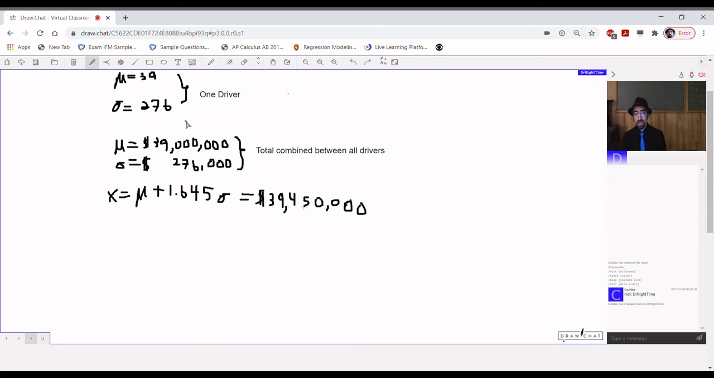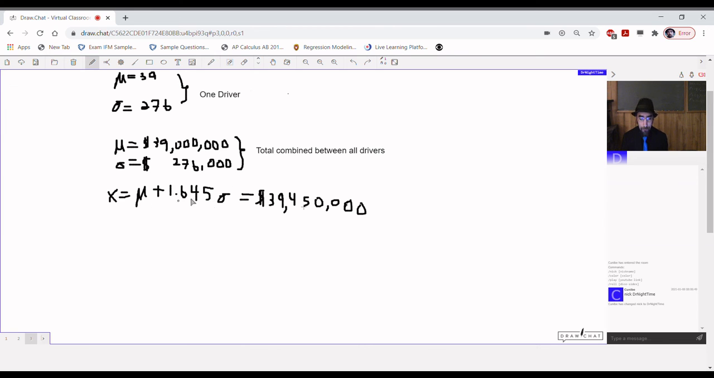For 1,000,000 independent payments, the mean is just 1,000,000 times the individual mean, $39 million. The standard deviation is going to be the standard deviation for one driver times the square root of the number of drivers. In this case, square root of 1,000,000 is 1,000. So sigma is going to be $276,000.